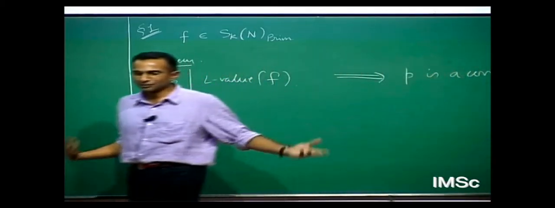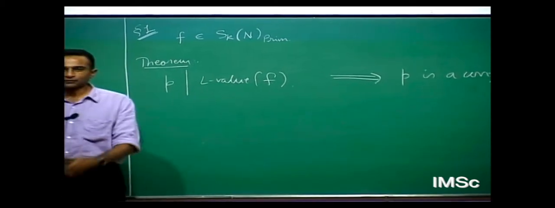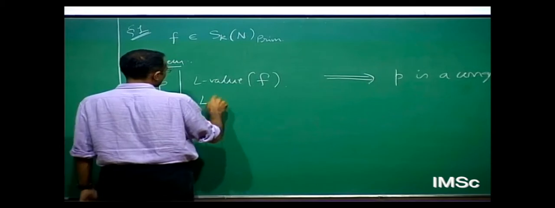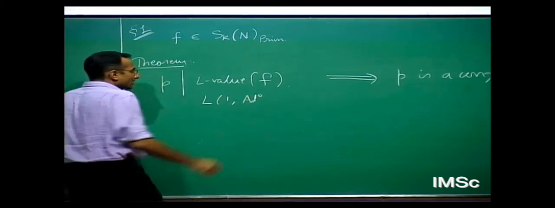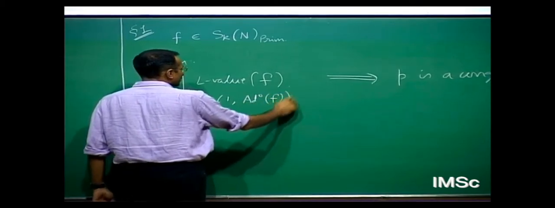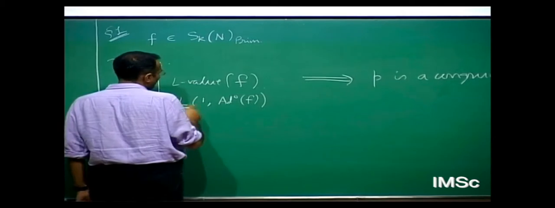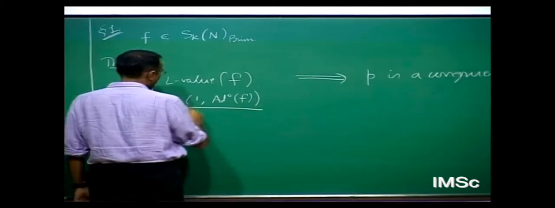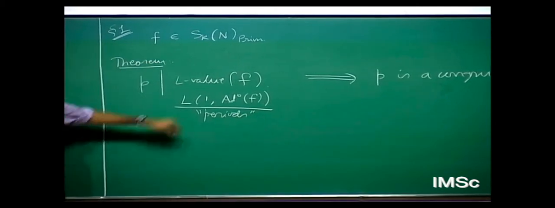Of course, this is a somewhat vague statement, so I have to make things precise. Which L function am I looking at, which L value, and so on. Here one looks at the value at 1 of the adjoint L function. This is a degree 3 L function that you attach to f. This itself is maybe transcendental, and then you have to divide by some periods. This then is an algebraic quantity.